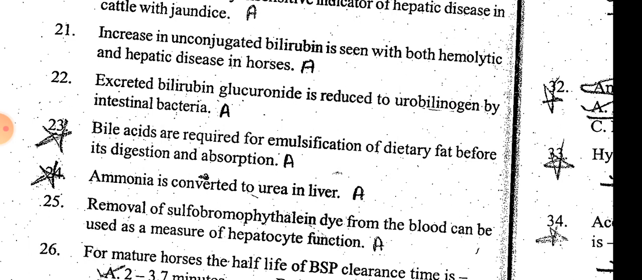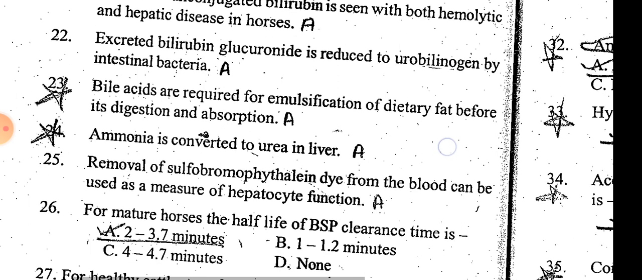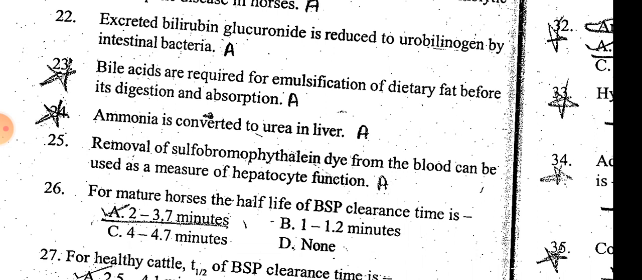Ammonia is converted to urea in the liver, and liver is a rich source of vitamin A. The deficiency of vitamin A causes difficulty seeing at night.